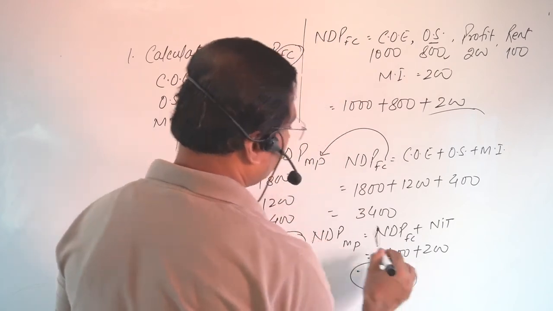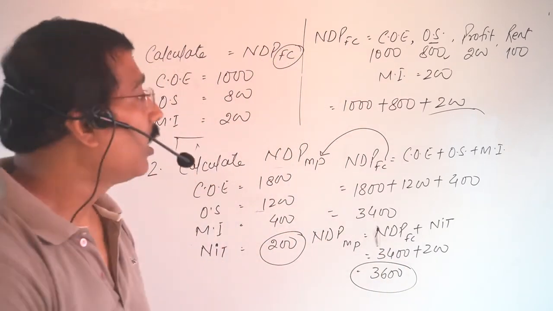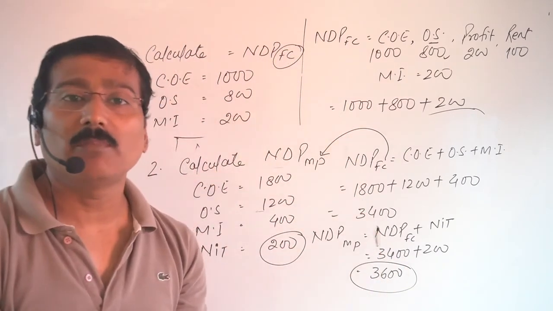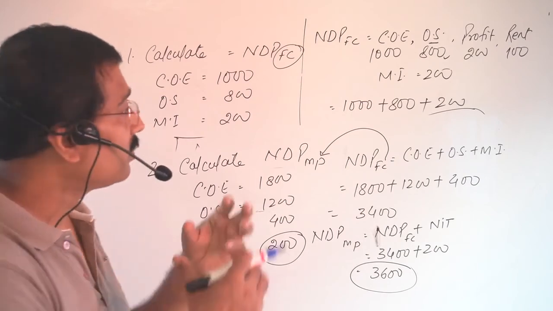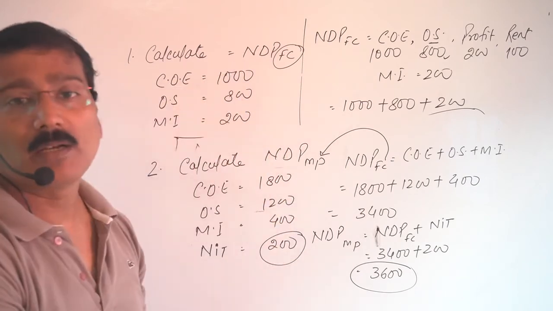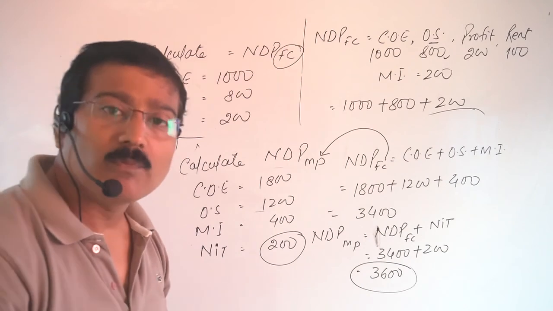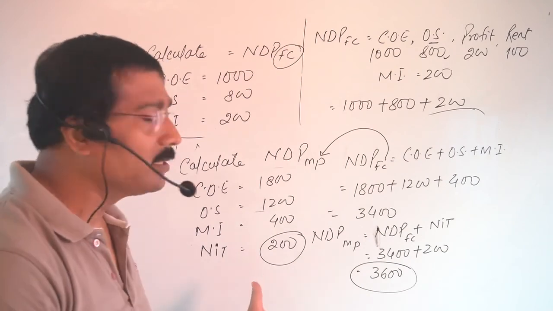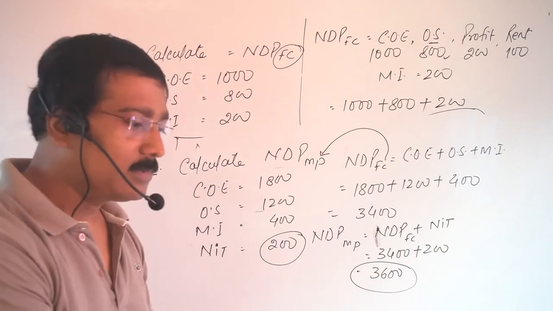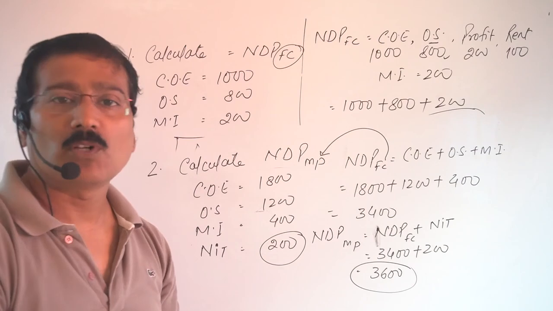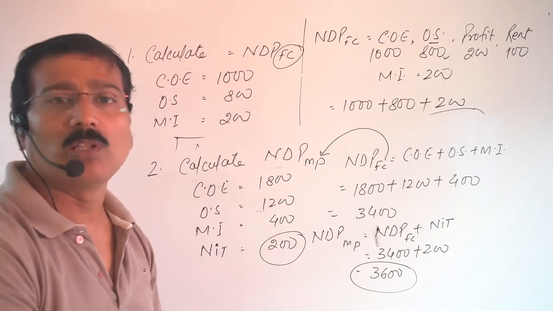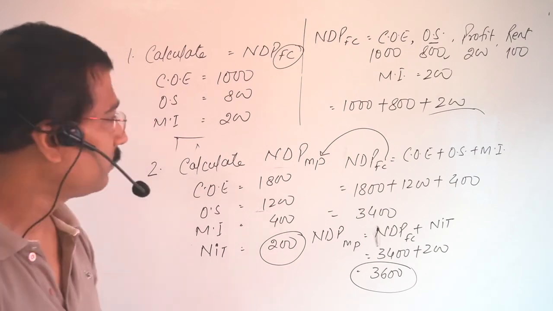3600. Clear? The numerical portion is very important, and I think this is the easiest topic in your entire syllabus. Okay. But if you think that there is some problem to understand this, you may send a message on WhatsApp, and definitely I will try to solve all the problems. Clear? Okay, just do it.